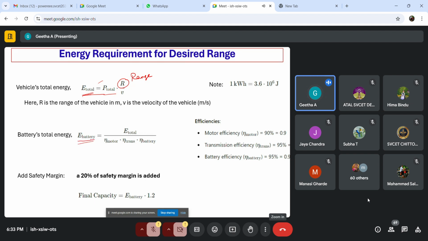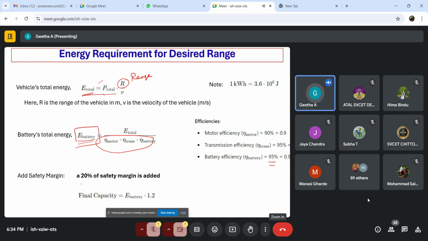Now, how much energy should the battery have, right? That is equal to the total energy divided by the efficiency of your drivetrain. Okay, so usually it is 90% for motor, 95% for transmission efficiency, and battery efficiency is 95%. Okay, this is from the literature. It's up to you. You can decide.